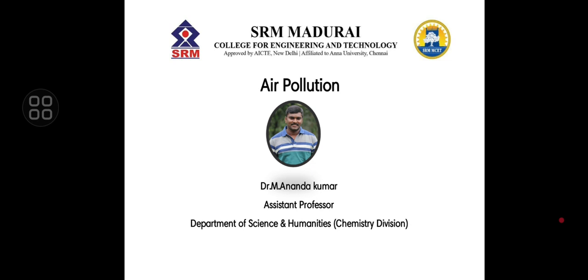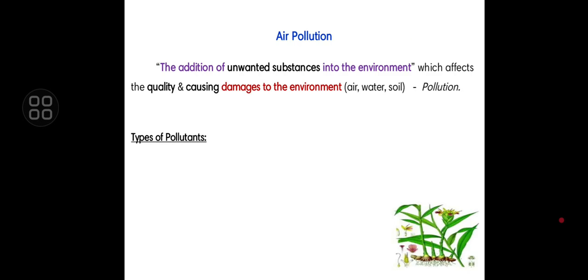Today we have discussed air pollution. Air pollution is defined as the unwanted substance in the environment which affects its quality and causes damage to the environment, such as air, water, and soil pollution.